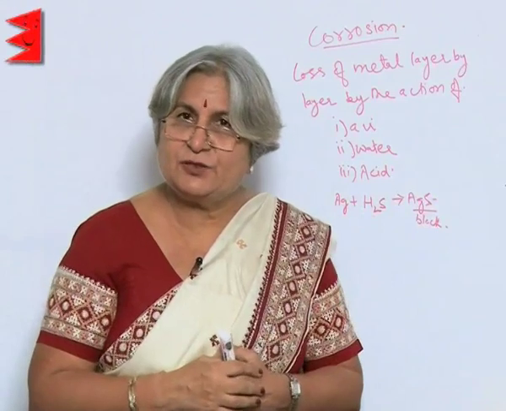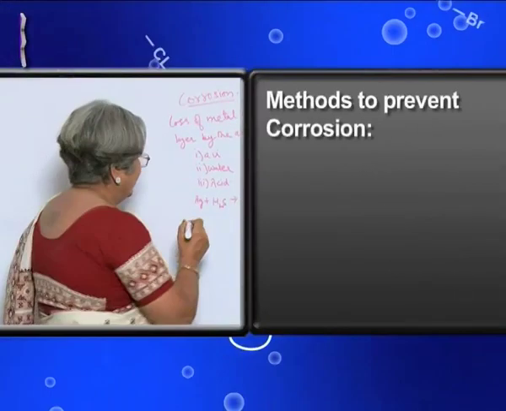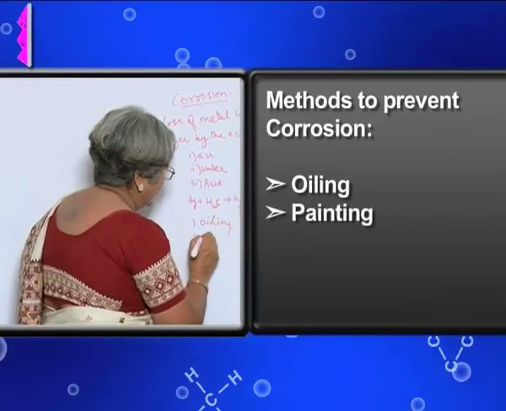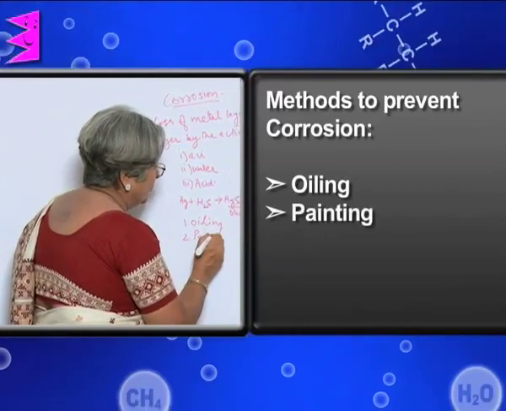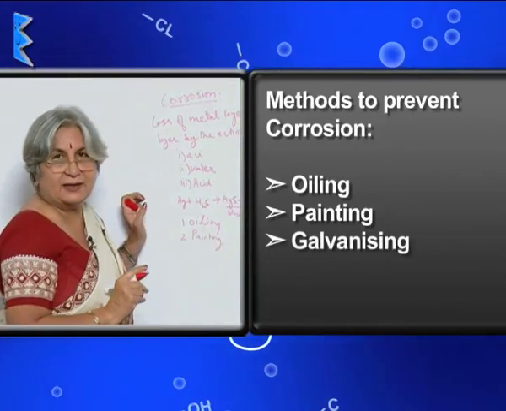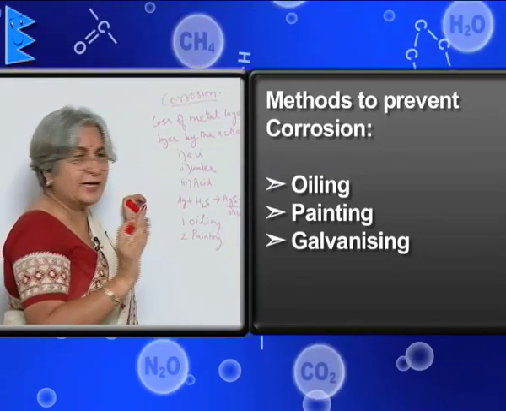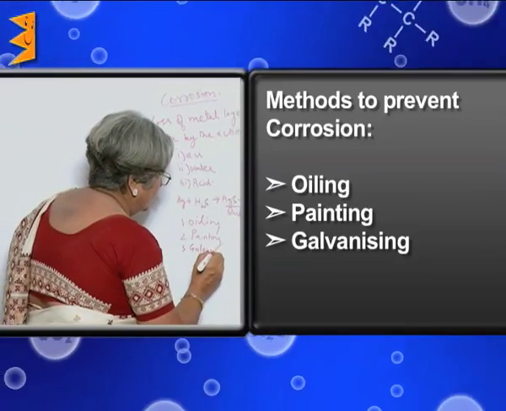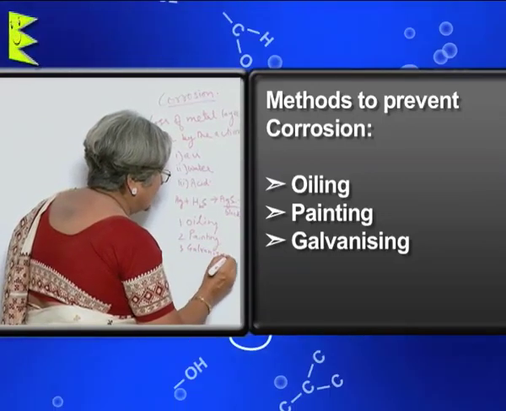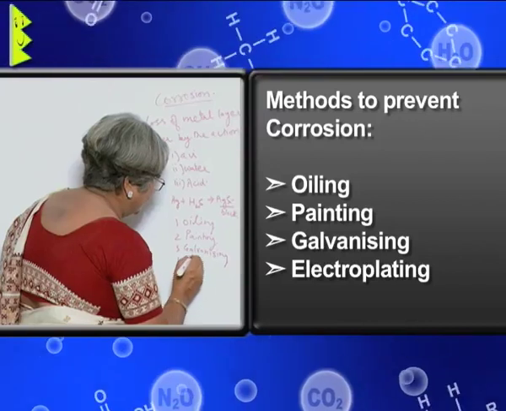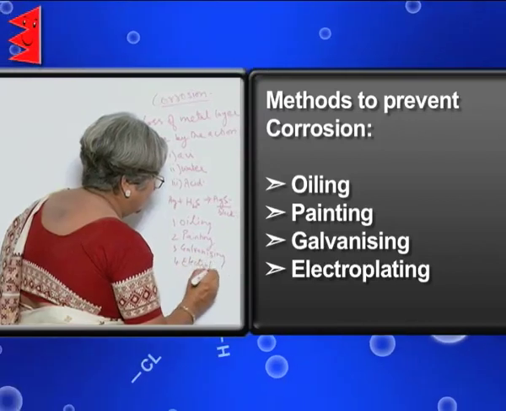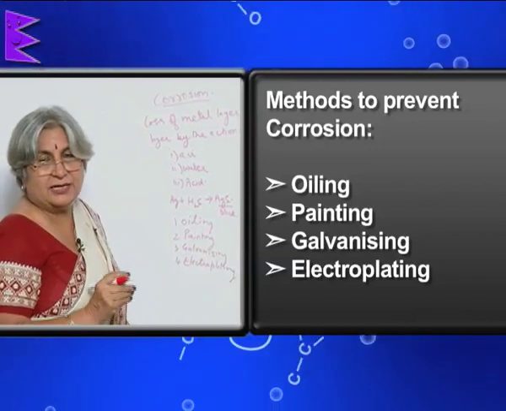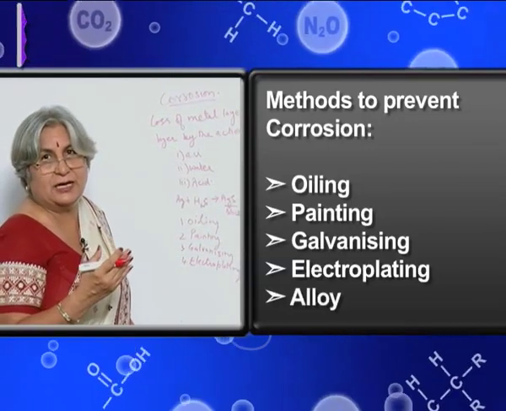There are many methods to prevent corrosion, like we can do oiling, we can do painting, we can do galvanizing, in which a coat of zinc is put on it. There can be electroplating, and then what also we can do is that we change metal to its alloy.